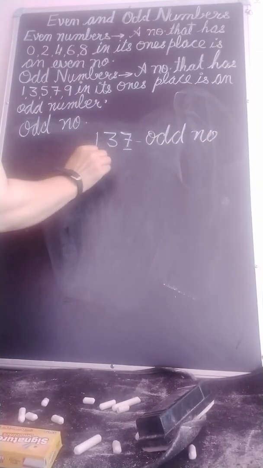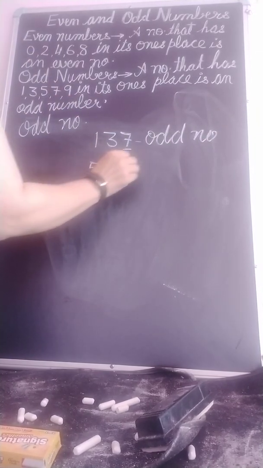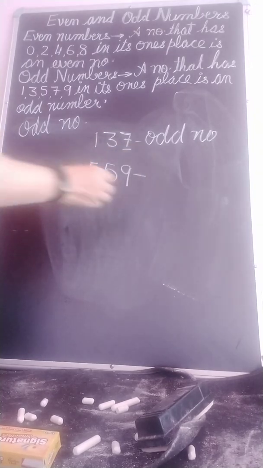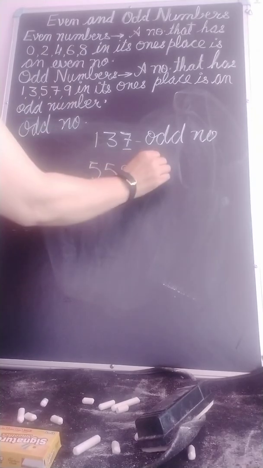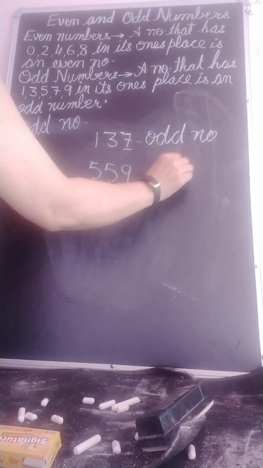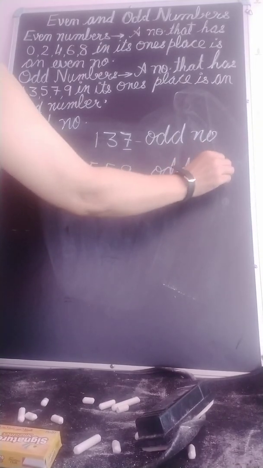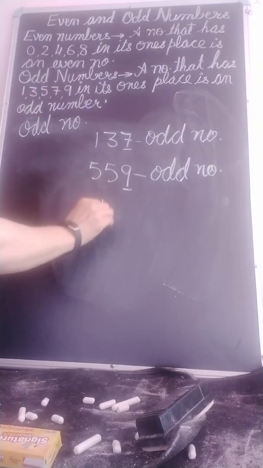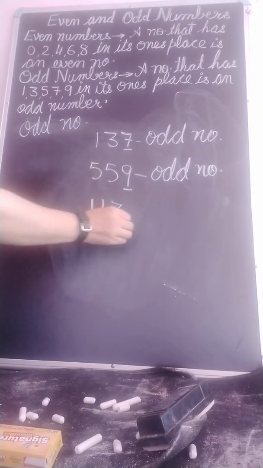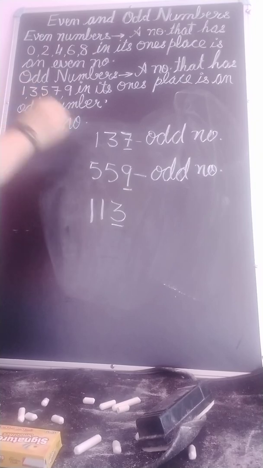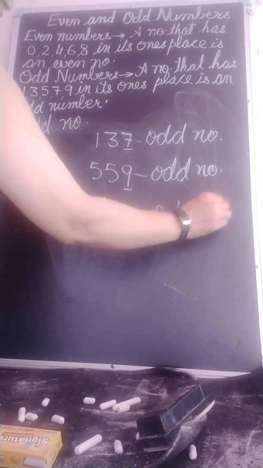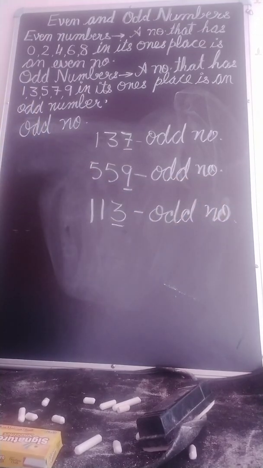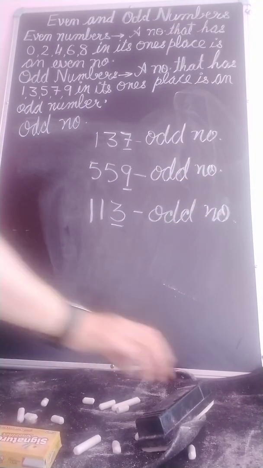Now if you have 559, what is at the ones place? 9. This is again an odd number. If you have 113, what do we have at the ones place? 3. This is again an odd number. Okay, have you followed it?